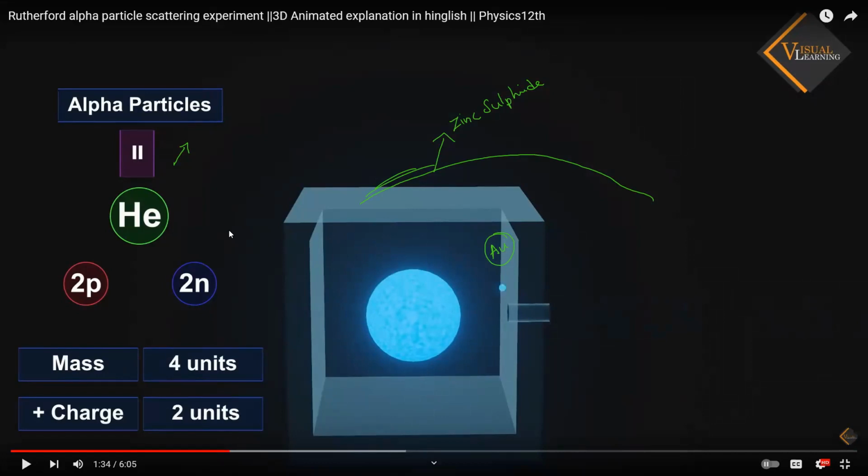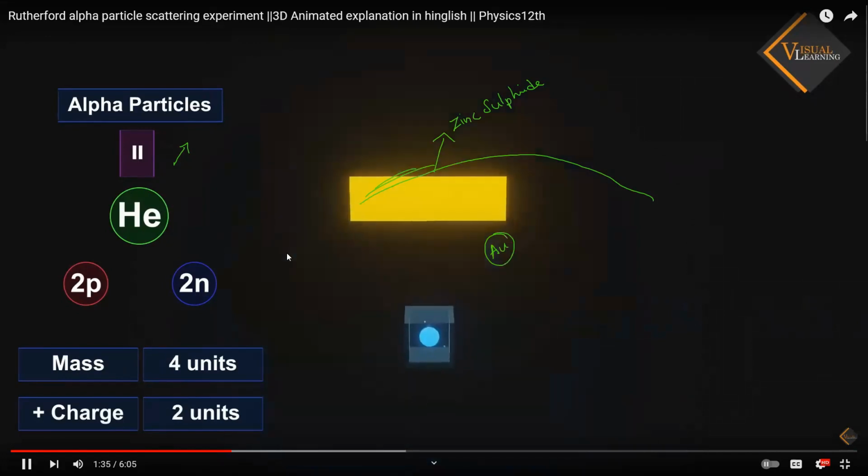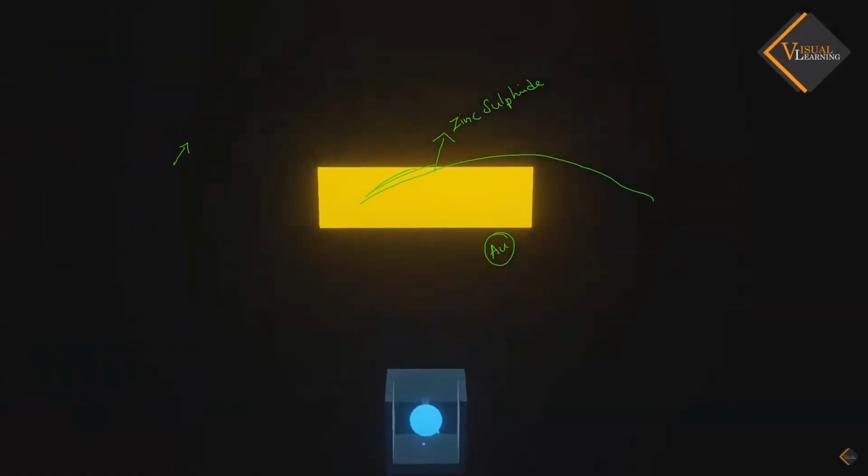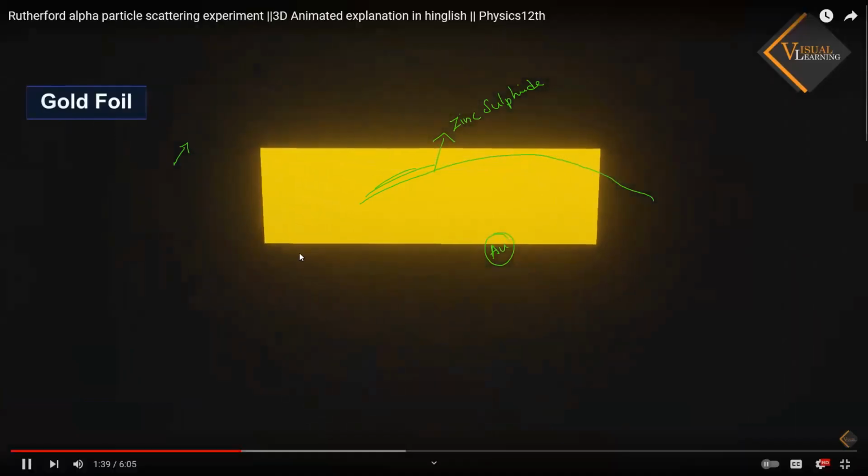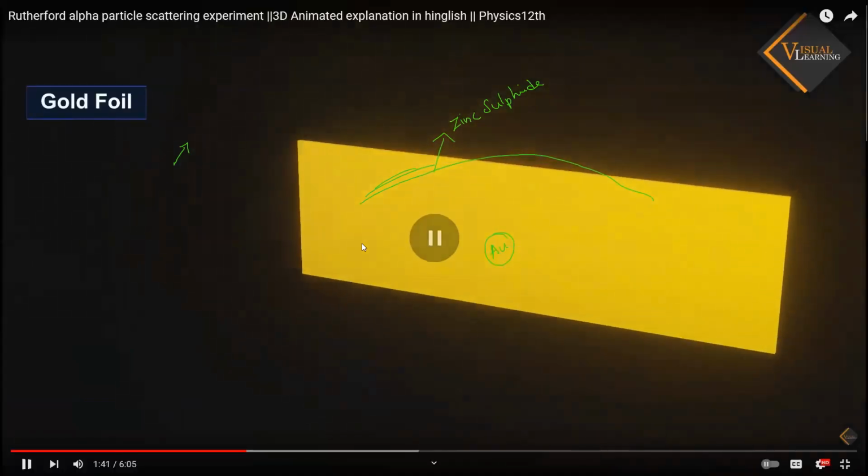Positively charged He2+ ions. That is only called alpha particles. A thin gold foil is placed in front of the radioactive source, with a thickness of about... What is the thickness of the gold foil, everybody? The gold foil has a thickness of 1000 atoms. That is what? A thickness of 1000 atoms.